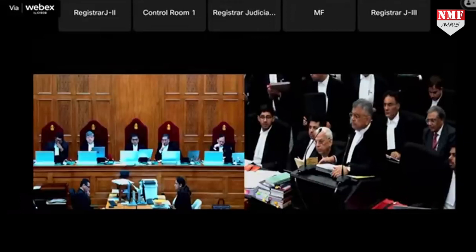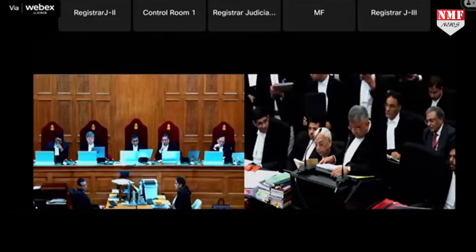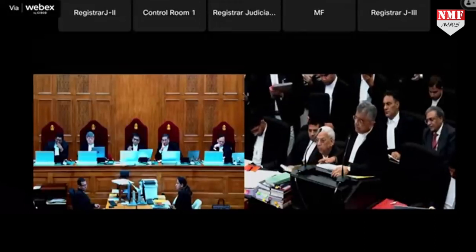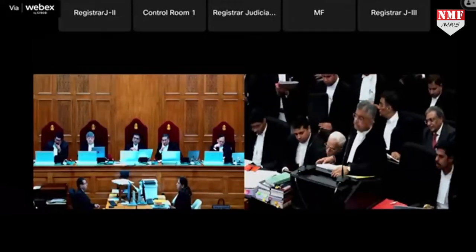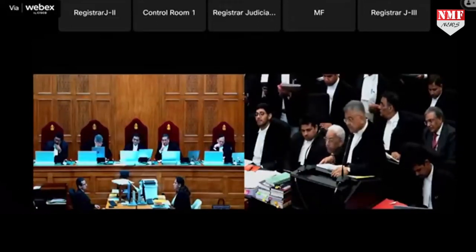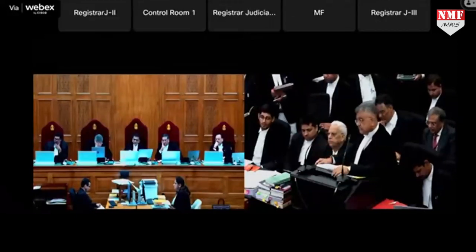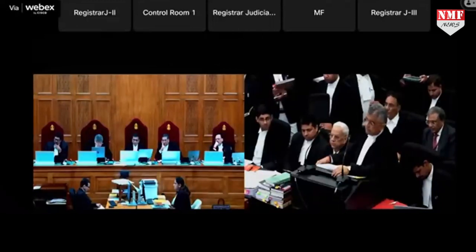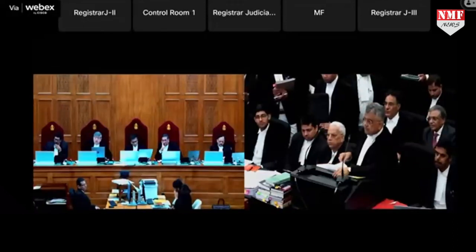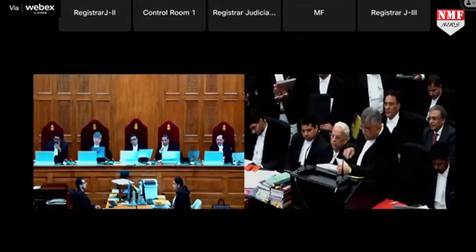So the first part of clause A, in other words, according to you, form a new union territory by separation of territory from any state. And contemplate a situation where you have a larger state and you contemplate the creation of a union territory by separating out a territory. In this case, you separated out a territory to form the union territory of Ladakh, and then the remaining you carved out and said this will be the union territory of... It will not amount to reading. Suppose you had not carved out Ladakh and you had declared the whole thing as a UT. Look, there is no restriction in doing that.